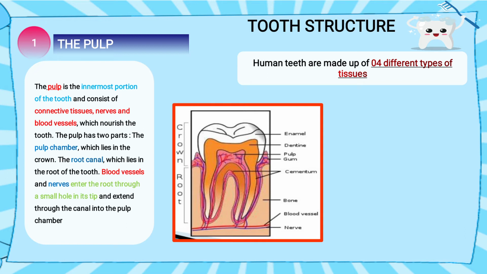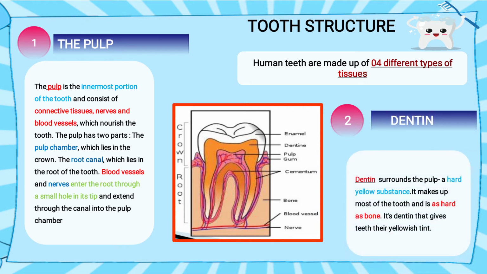So the pulp contains again 2 parts, the pulp chamber and the root canal. The pulp region which is present in the crown region is known as the pulp chamber, and the region present in the root is known as the root canal. And you see down, a small hole is there through which the blood vessels and nerves are passing to the pulp.